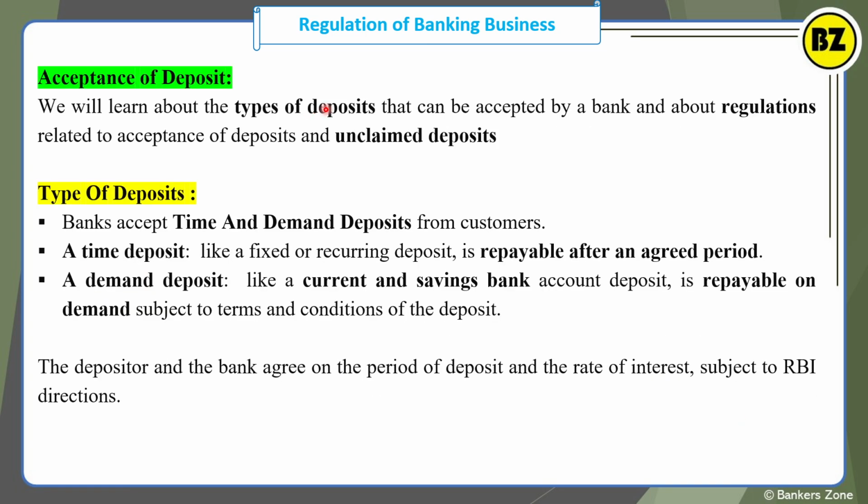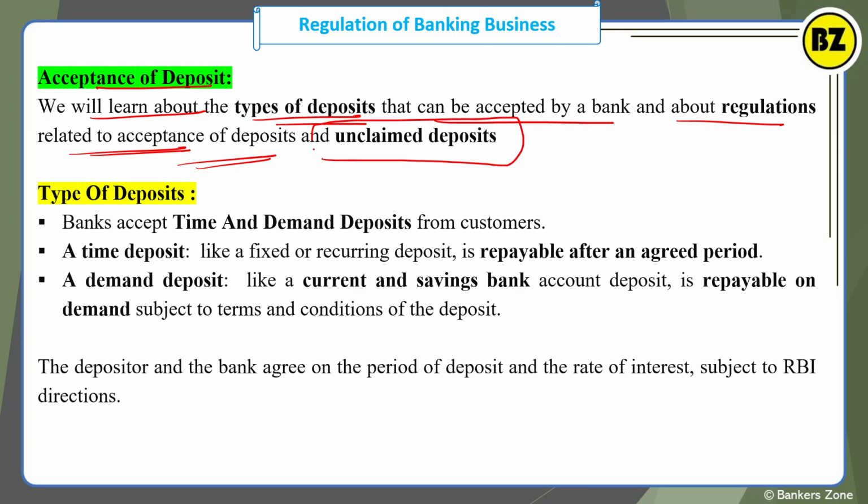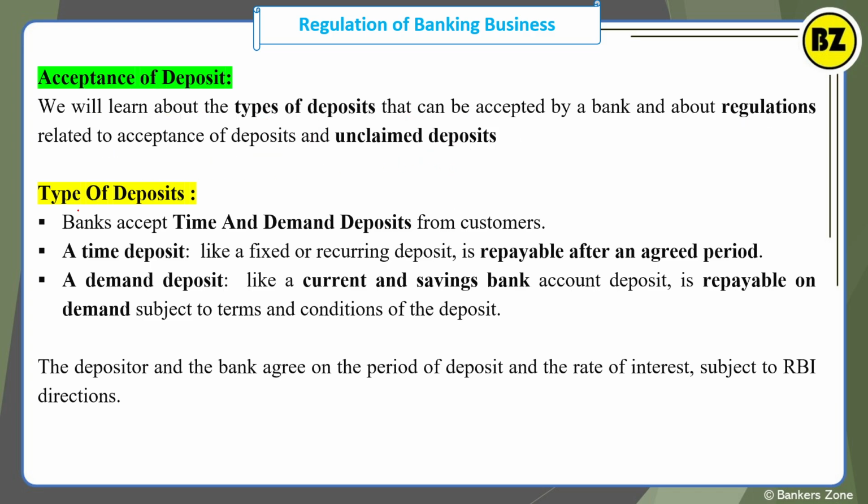Now see, acceptance of deposits. It is very basic that we have already learned that there are basically some types of deposit, right? So what are they? Basically savings account, current account and term deposit. So see in detail here, acceptance of deposits. We will learn about the types of deposit that can be accepted by the bank and about the regulations related to the acceptance of deposits and unclaimed deposits. It is important from the exam point of view, unclaimed deposits, right?